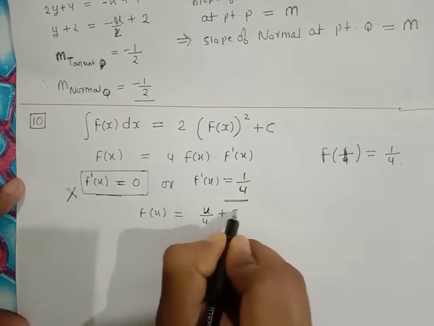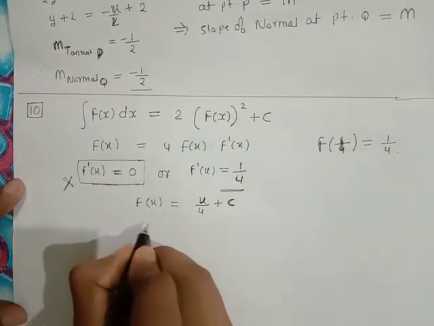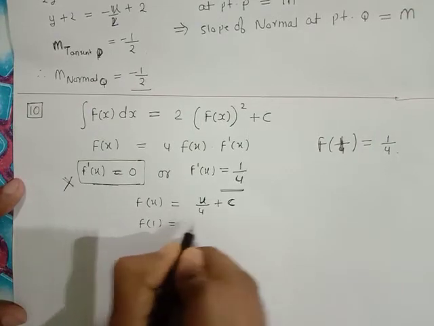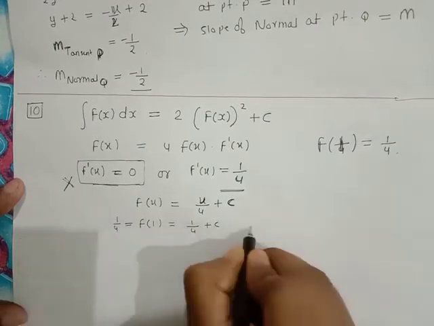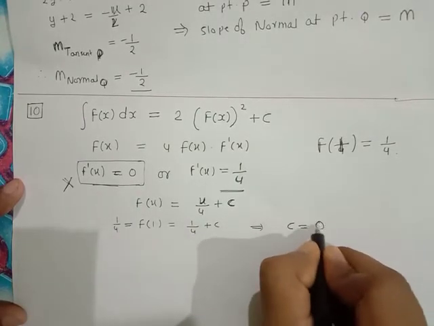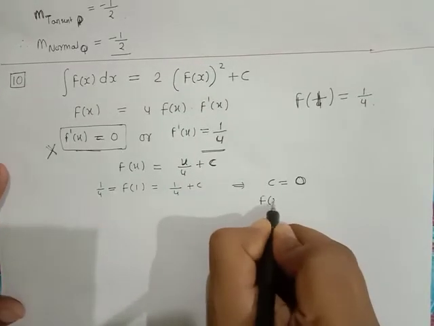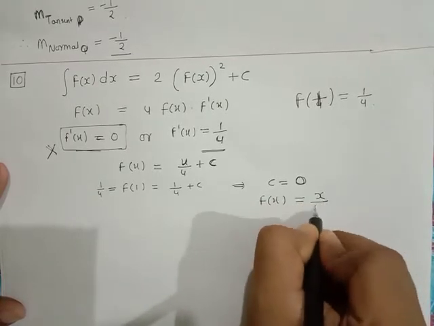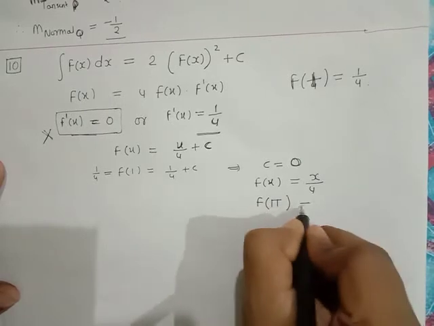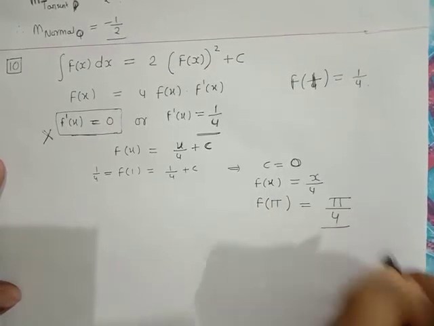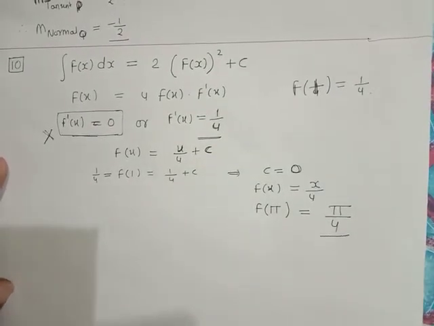Let's say plus some constant c. Now put in the value: f(1) is equal to 1 by 4 plus c. f(1) is equal to 1 by 4, so that gives us c is equal to 0. So basically f(x) is equal to x by 4. So f of pi is pi by 4. So this is a very simple question.